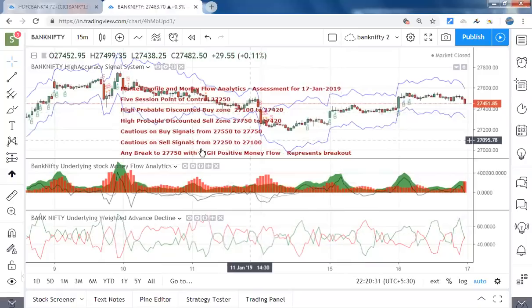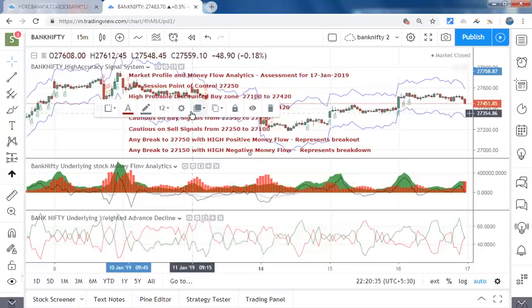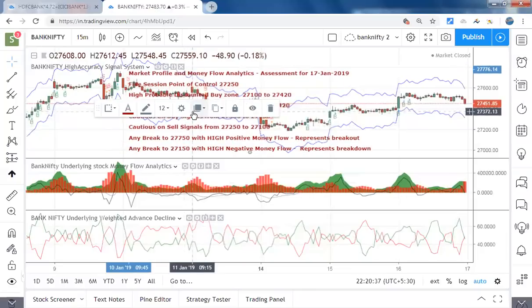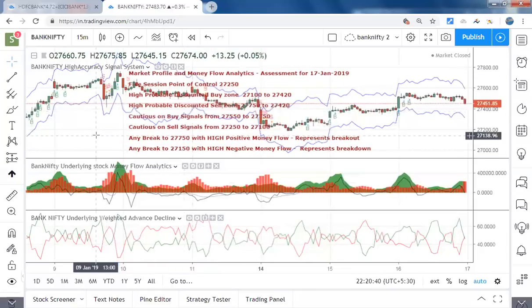If you follow this simple thumb rule, you can become a successful trader in a longer time frame, trading a highly volatile product like Bank Nifty or any other e-mini or anything. We have another product, the same thing, for global indices, actually, even for E-mini and DAX also. So this is a very simple thing.